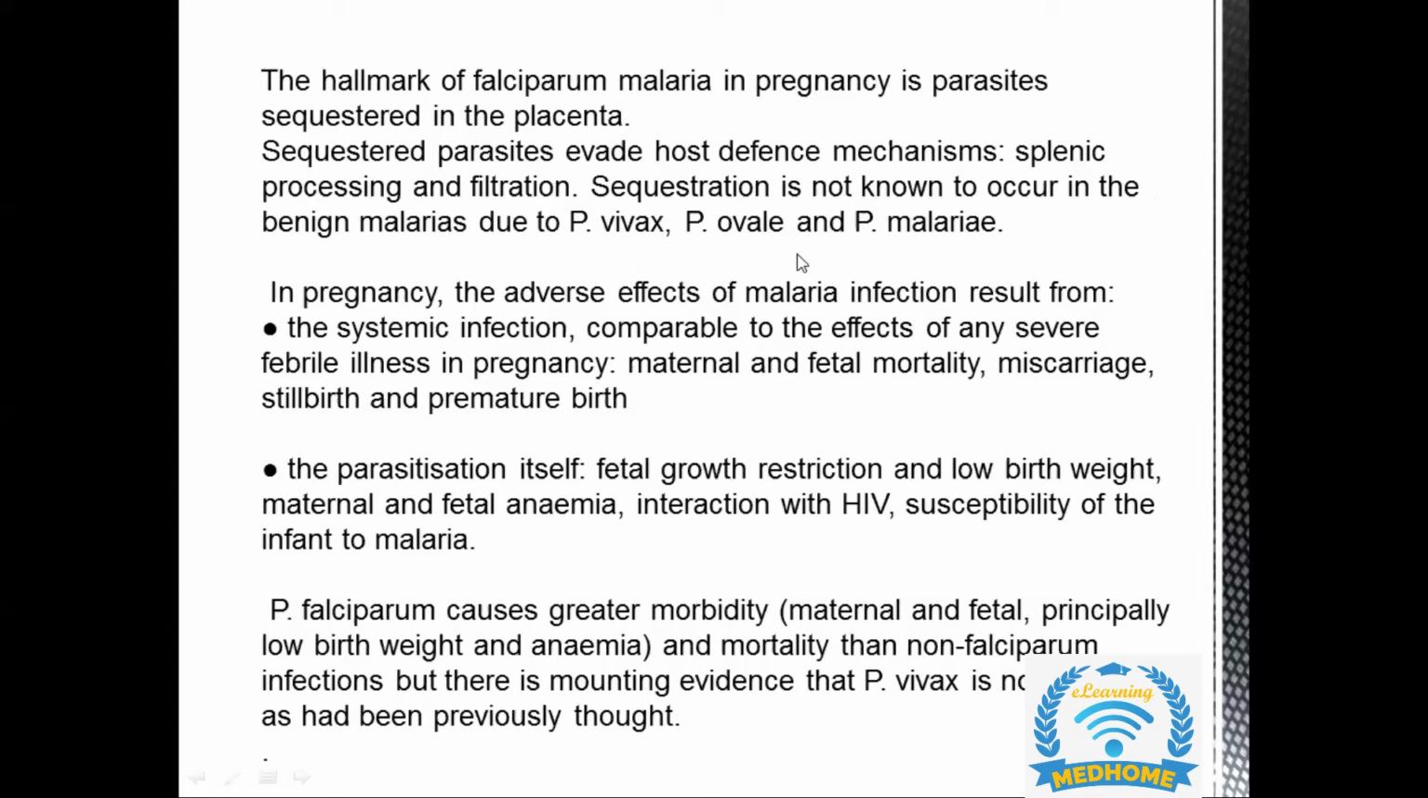In pregnancy, what can be the effects that we've already discussed? We will repeat it again. In pregnancy, the adverse effects of malaria infection result from the infection itself, comparable to the effects of any severe febrile illness. It can cause miscarriages, stillbirth, and premature birth for the babies, and for the mother, it can cause cerebral edema, anemia, and also maternal mortality. It also makes her immunity low, so she is more prone to other infections as well.